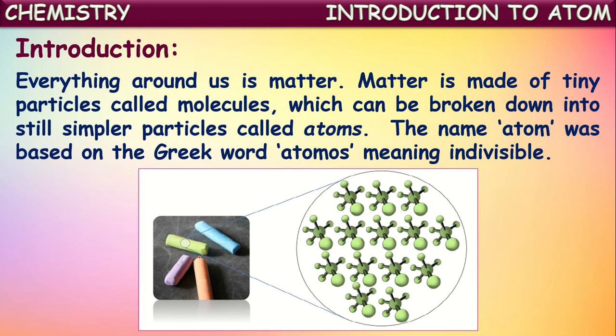Suppose this piece of chalk we consider as a matter. What are the basic properties to be considered as matter? One, it should have certain mass, and it should occupy certain place or space. Then it is said to be a matter. This piece of chalk is a matter, isn't it? Because it has some mass and it occupies some space. Now, as it is a matter, it is made up of tiny particles called molecules.